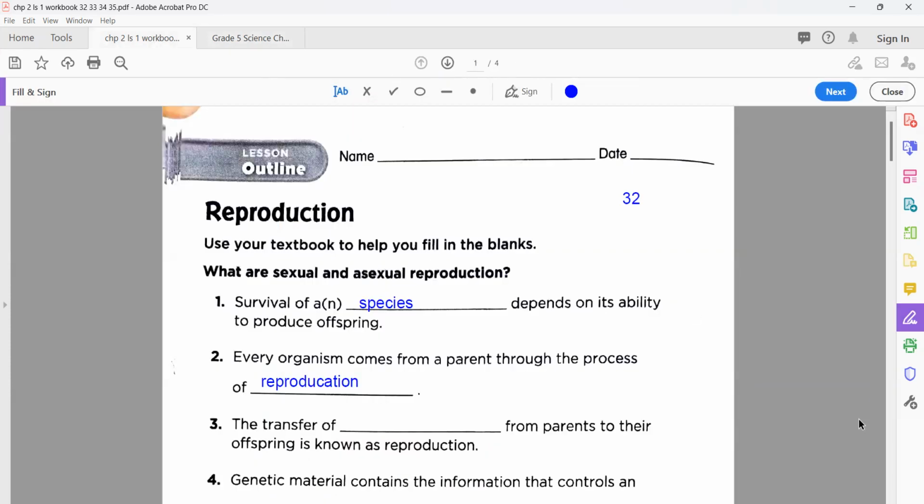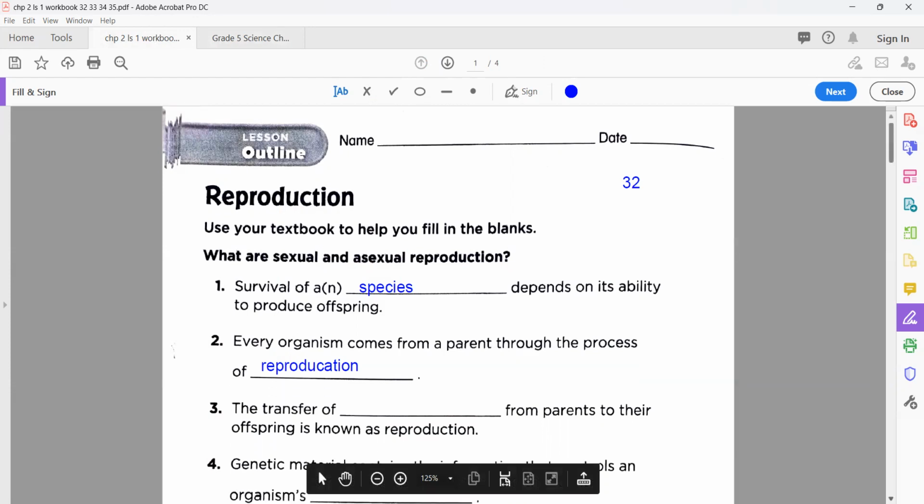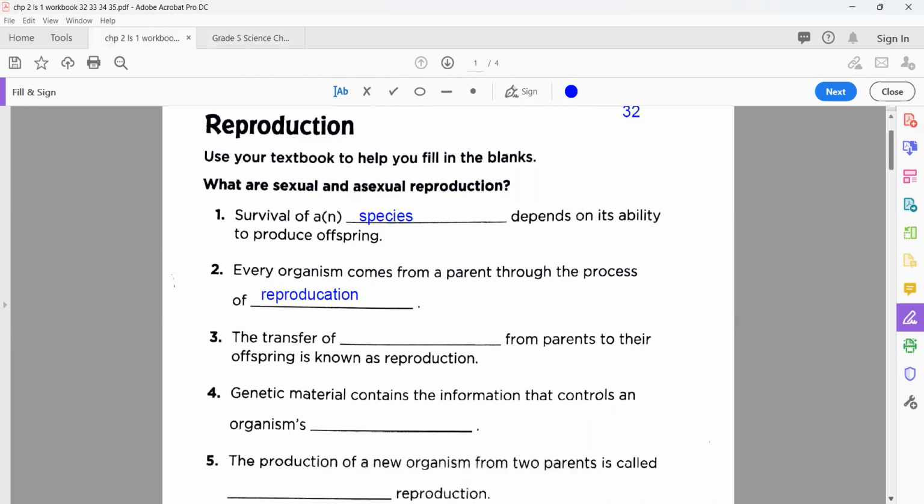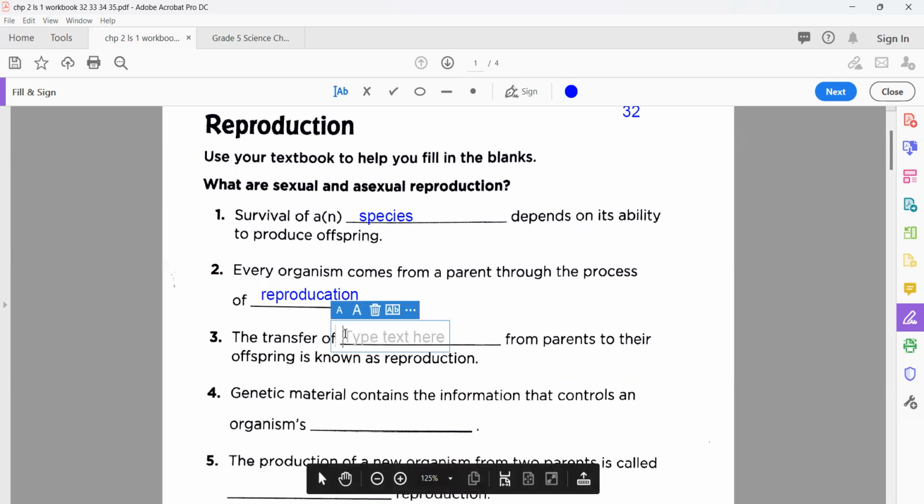In modern sciences we call it DNA or genetic information, which, with the help of sexual or asexual reproduction, combine and move from one generation to another. We also know them as chromosomes, which move. So the transfer of genetic material, in which the chromosomes, actually the DNA. So here we're going to write the correct words: genetic material.